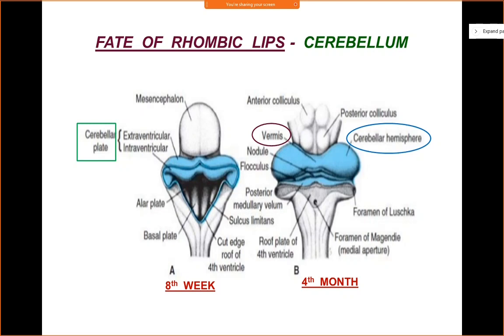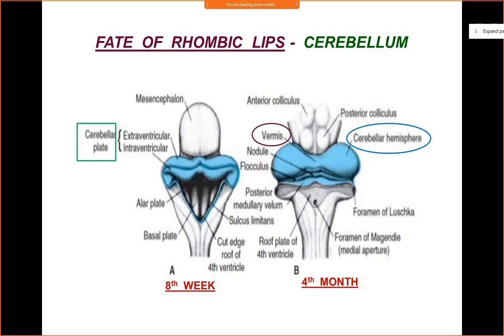And there is a fissure which will demarcate. There's a deep transverse fissure, which will demarcate the nodule and the flocculus from the rest of the cerebellar hemisphere and the vermis, okay. So that's why we say that the flocculonodular lobe, since it is the first part of the vermis and the first part of the lateral lobe of the hemisphere to develop from the cerebellum, forms the most primitive lobe of the cerebellum. Clear? Okay. The flocculonodular lobe is the most primitive lobe of the cerebellum, right? So it gets differentiated from the rest of the cerebellum by a deep transverse fissure.